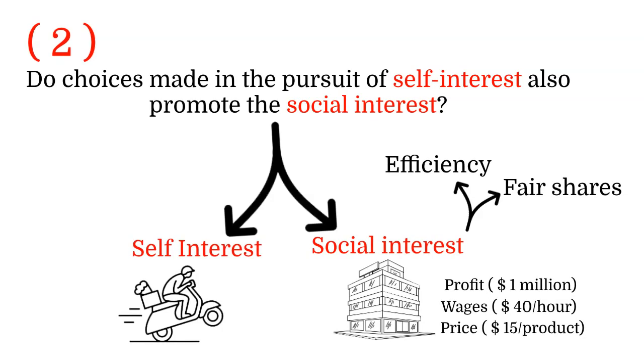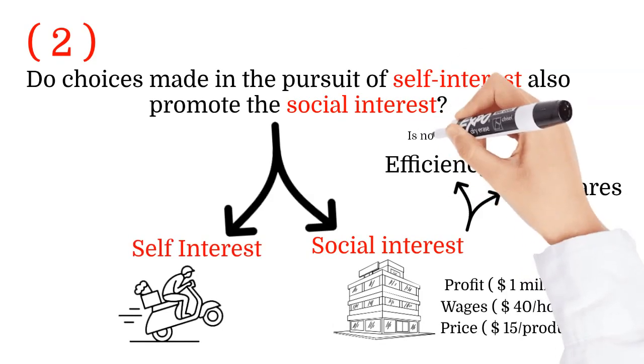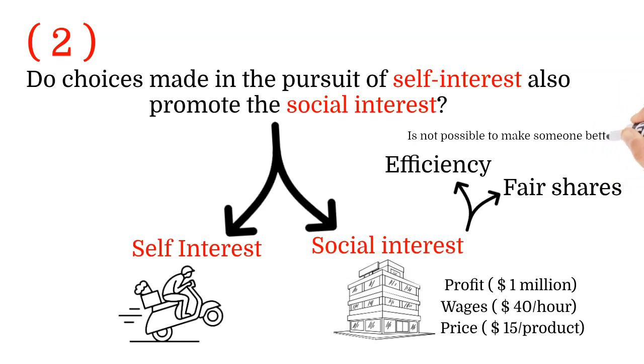Efficiency. When something is efficient, it means it's not possible to make someone better off without making someone else worse off. It means you use your highest ability and you can't get something more without affecting someone or something else.